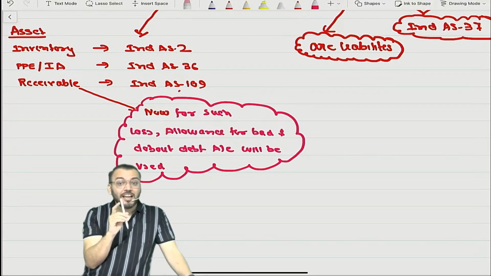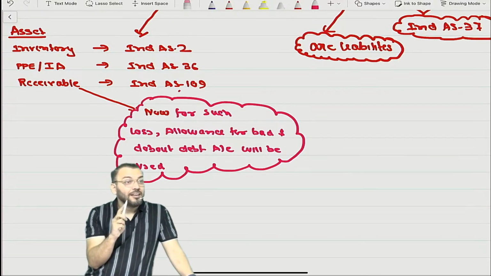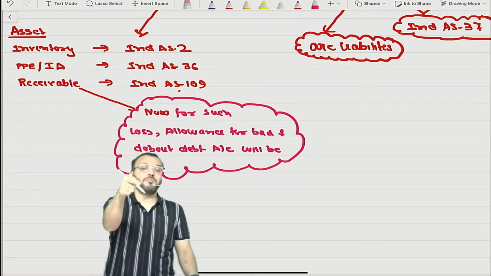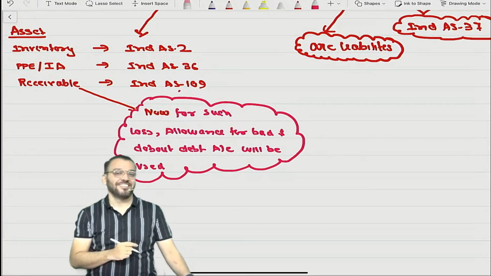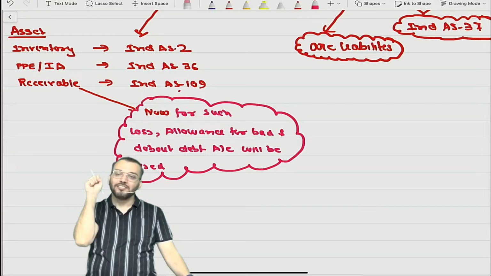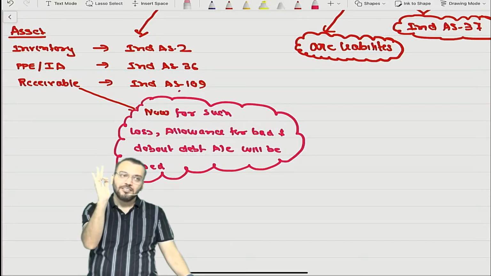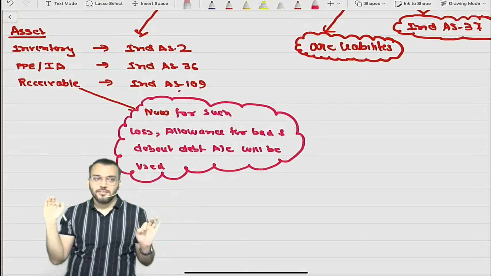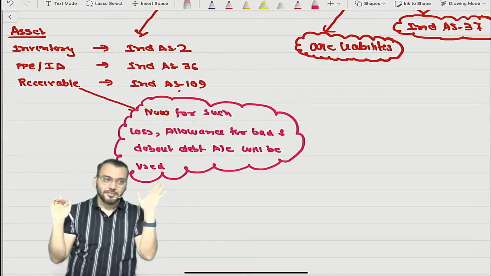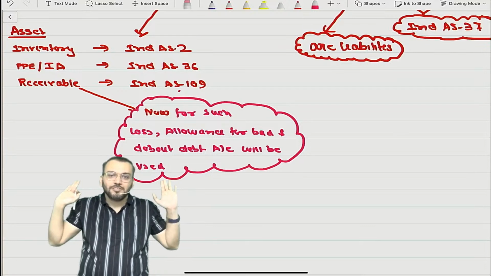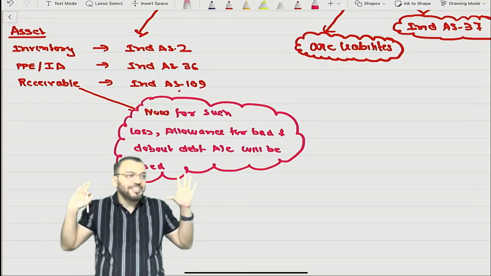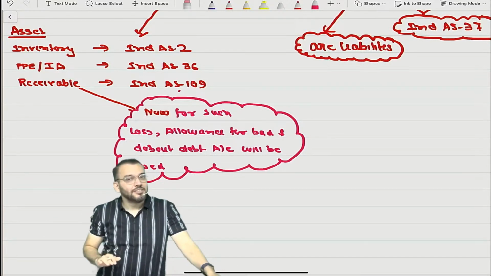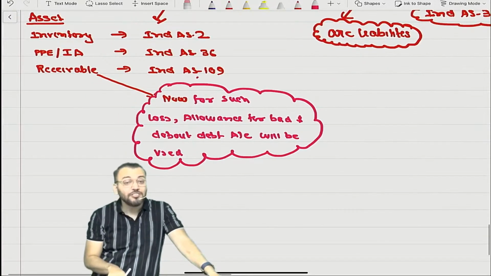This is the difference between CA Inter and Final. Otherwise I will say you are exceptional. But out of the exceptional, who will become the best? ICAI will only choose on the basis of marks. You got 199, you got 399, not a CA. You got 200, 200. This is the rule, and we need to follow that rule. One mark is very important in CA. Am I right or not? With 1 mark, a 6 month difference. As per which AS?